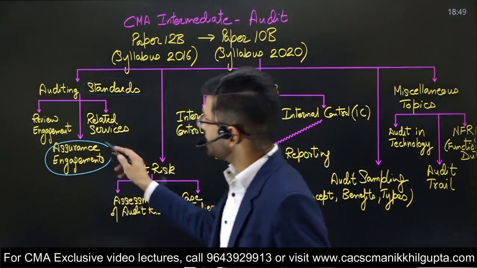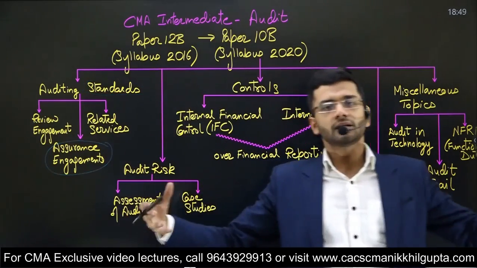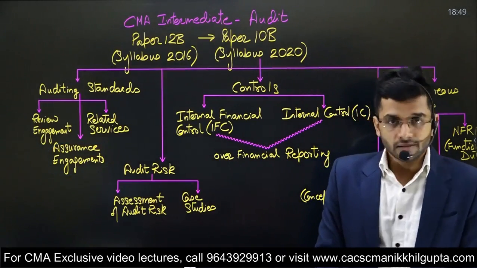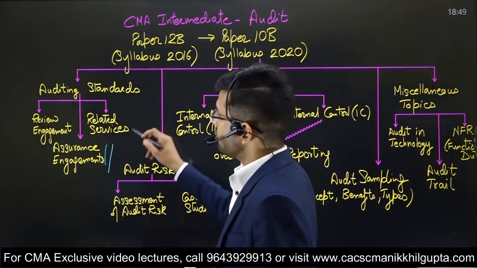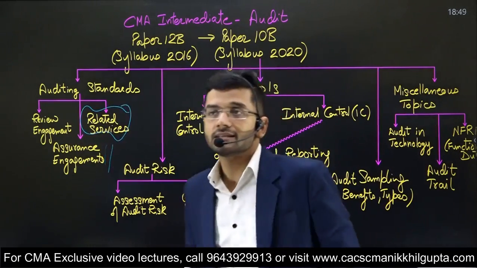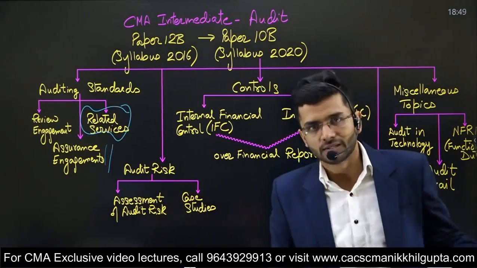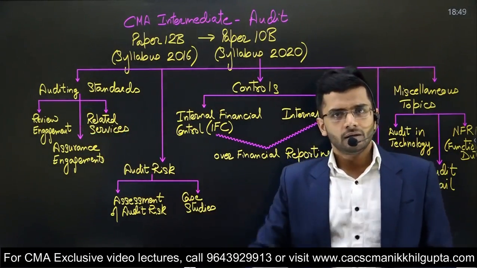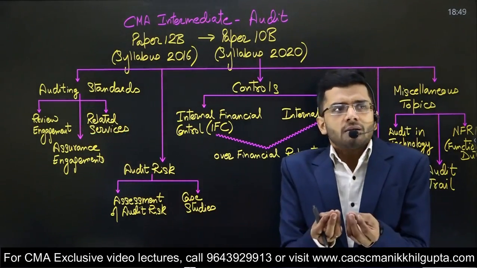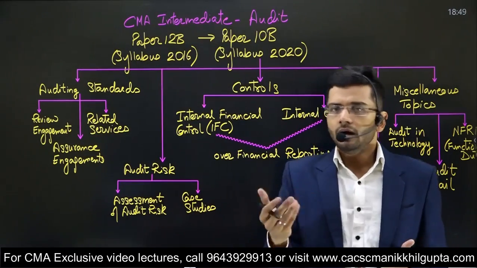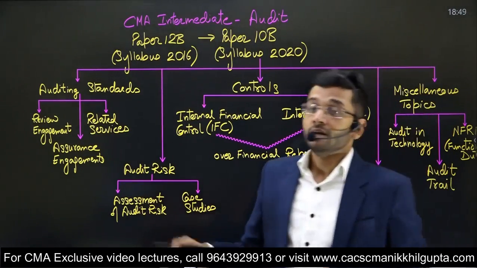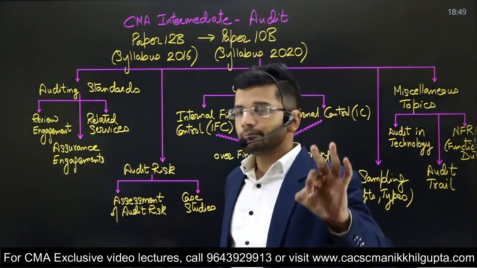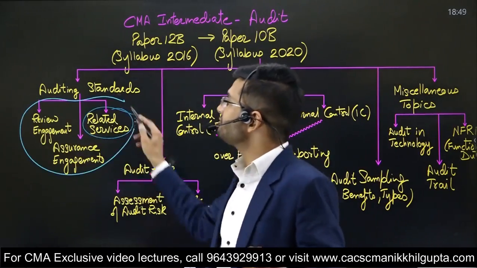Second is assurance engagements. Assurance means where you are conducting your proper audit, all the procedures are in detail being conducted. Over there, what are the standards which you need to follow? And third is related services. If there are certain other miscellaneous services which are to be performed, not audit, not review, but some other related service like certification, some turnover certificate is required to be given to any regulatory authority or something like that. Then what are the standards which are applied in your auditing? Again, I'm repeating, only the names of these standards.